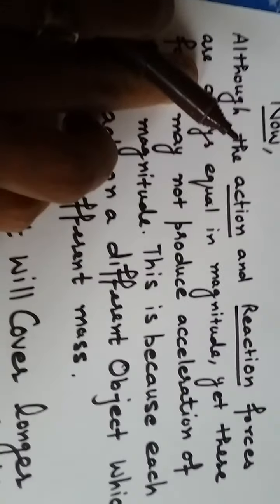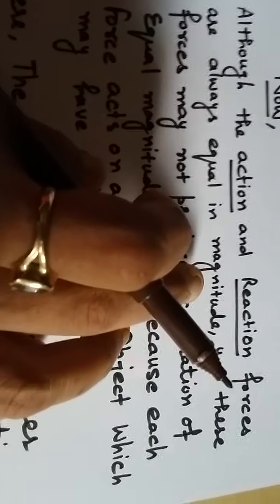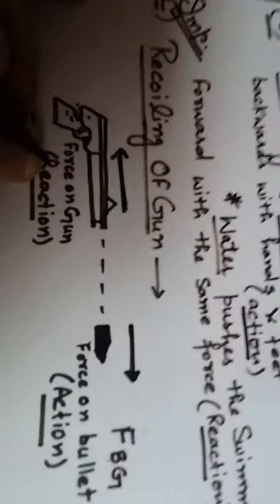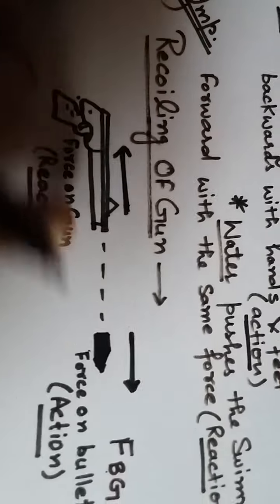Class, although action and reaction forces are always equal in magnitude, means on scale they are the same. If 100 Newton is applied in this direction, the reaction will also be 100 Newton in this direction, right? So action and reaction are equal in magnitude, but the forces may not produce accelerations of equal magnitude. I would like to tell you here, we have a bullet which has a very small mass and a gun which has a very large mass in comparison to the bullet.